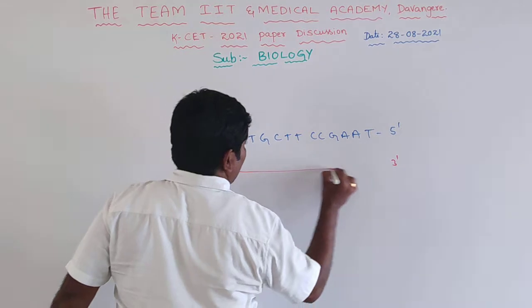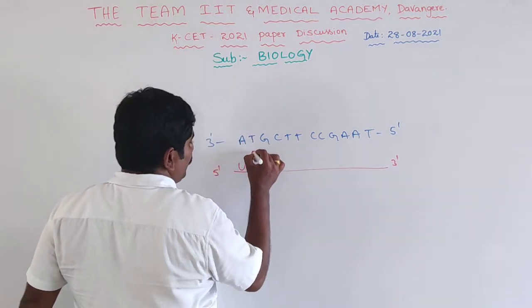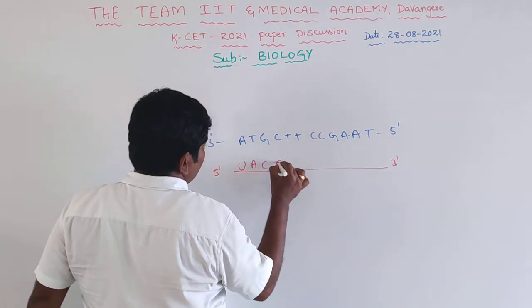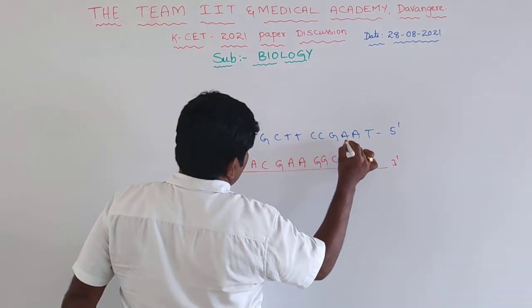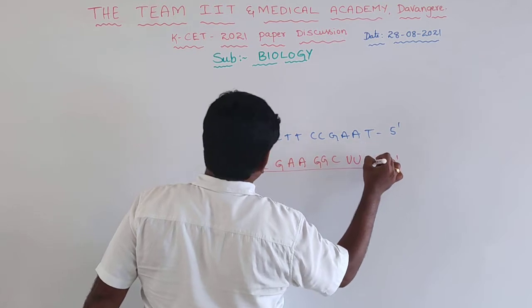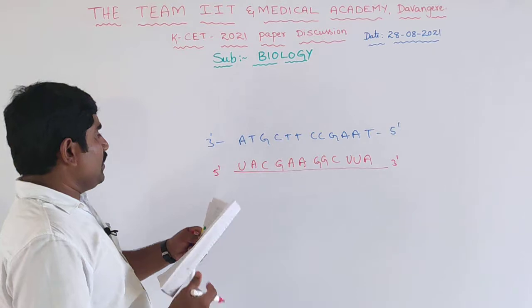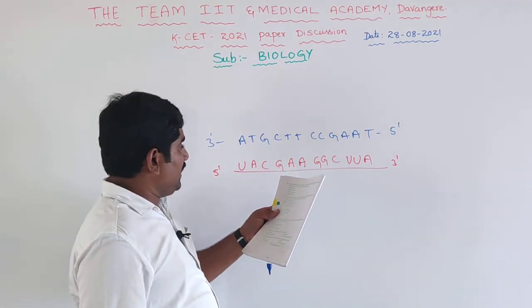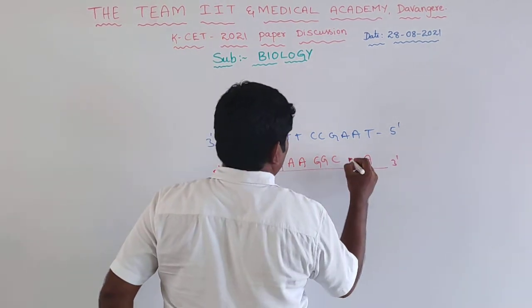Here for mRNA, A means T has to come, but T won't be there. So this is UAC, GAA, GGC, and UUA.